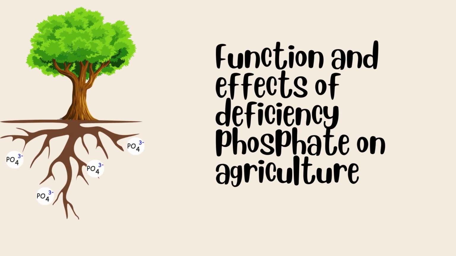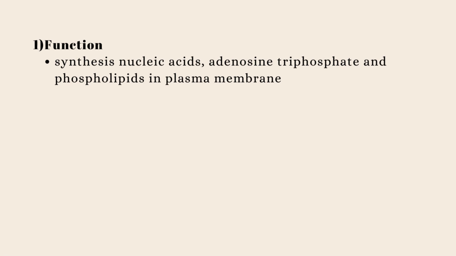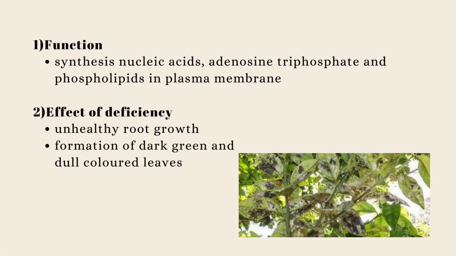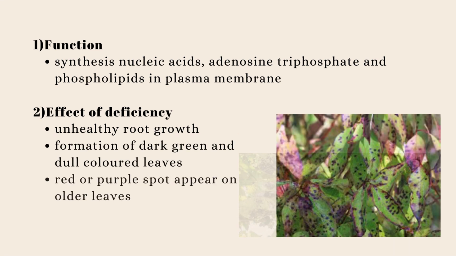Function and effects of phosphate deficiency in agriculture. 1. Function. Synthesis of nucleic acids, adenosine triphosphate, and phospholipids in the plasma membrane. 2. Effect of deficiency. Unhealthy root growth. Formation of dark green and dull colored leaves. Red or purple spots appear on older leaves.